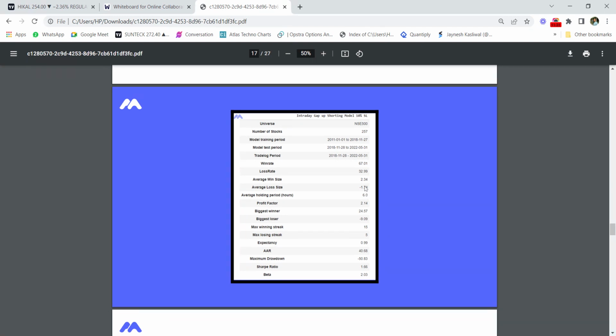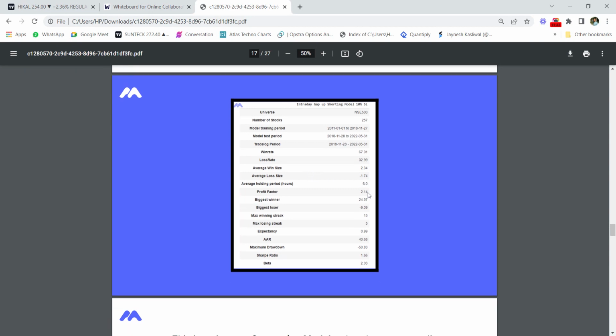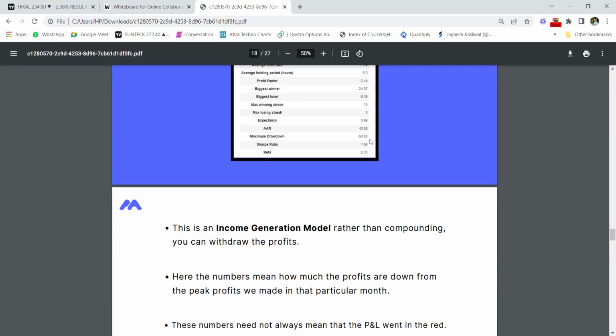The win rate of the strategy is 67%, so it has a very good win rate, as well as a good risk to reward ratio. Average win size is 2.3 and average loss size is minus 1.7, and maximum drawdown is minus 50,000. That is why we have kept a buffer of 50,000 in our strategy, because maximum drawdown could be 50,000.